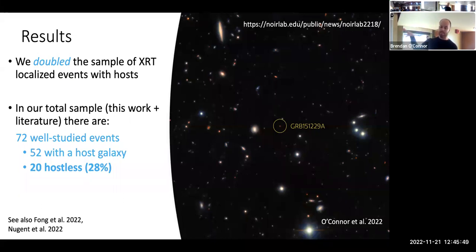So yeah, 72 well-studied events, 52 that now have a host galaxy, but still 20 that are hostless, despite this deep search with these instruments. And this is about 30% of the population that does not have a confirmed galaxy association. And this is sort of the interesting thing.